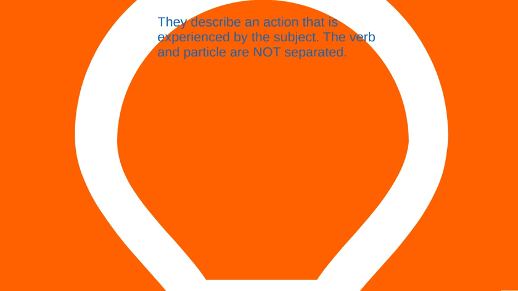So some things to keep in mind. They describe an action that is experienced by the subject, and the verb and the particle, like the other intransitive phrasal verbs, are not separated. The storm began to die down. Okay, so in this case, the dying down is being done by the storm. There's no object to do it. There's nothing that can really come after that. That sentence is very complete there.